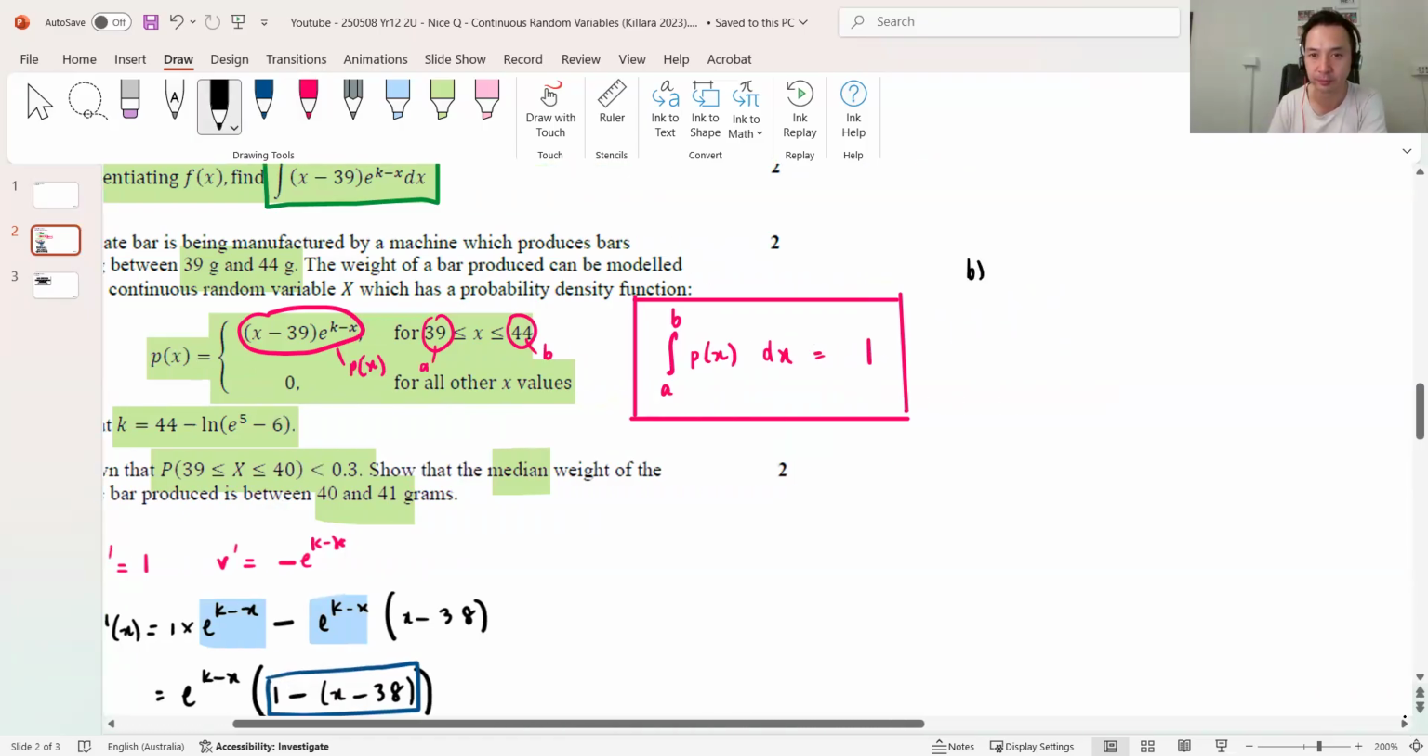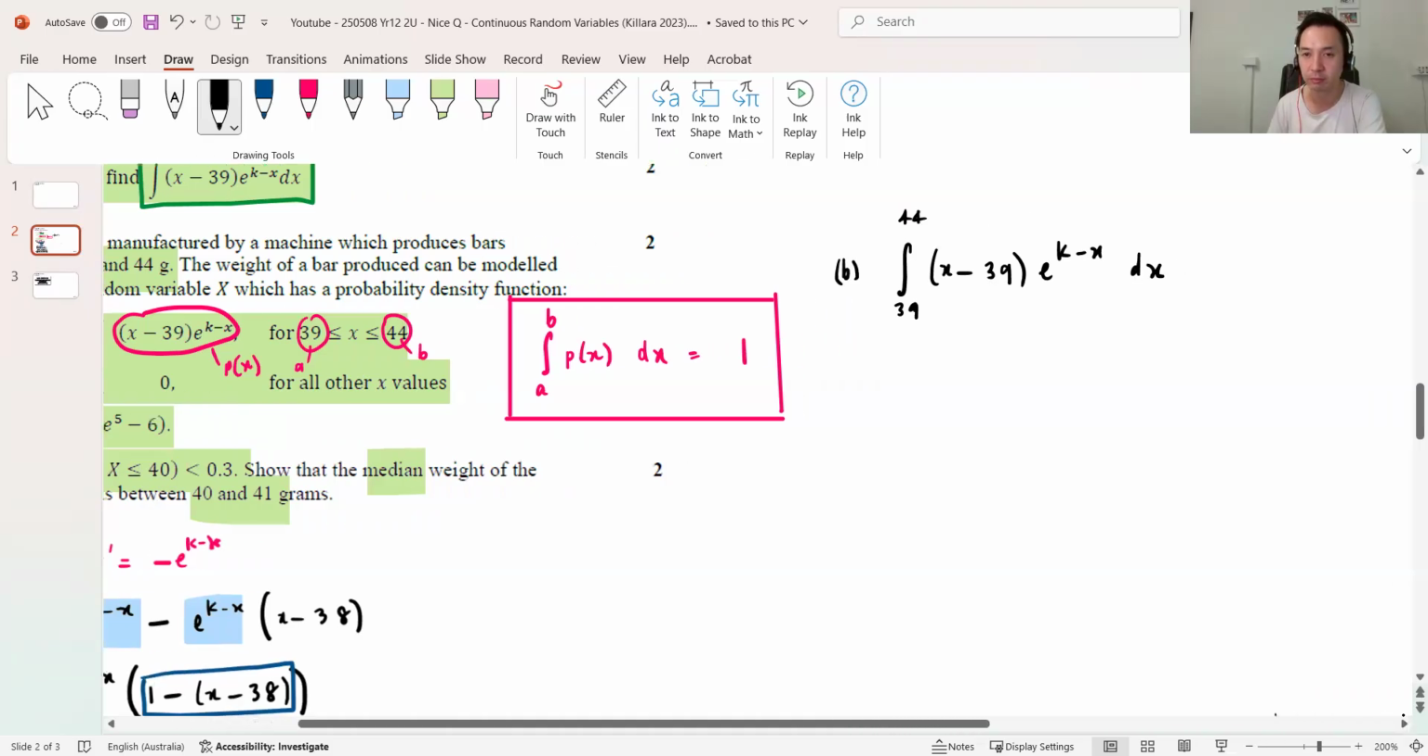Part B. So the integral from 39 to 44 of the PDF, the probability density function, (k minus x) dx. Now equals to, okay, give me 1 second.